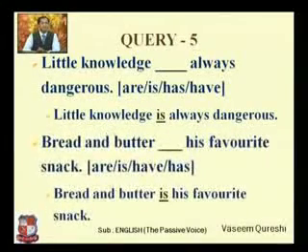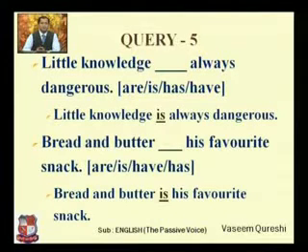Bread and butter blank his favorite snack. Are, is, have, has. Now the subject has two words in its group, bread and butter, and to confuse you, the connector and is used there. So you can consider the thing as two. It is bread and butter.